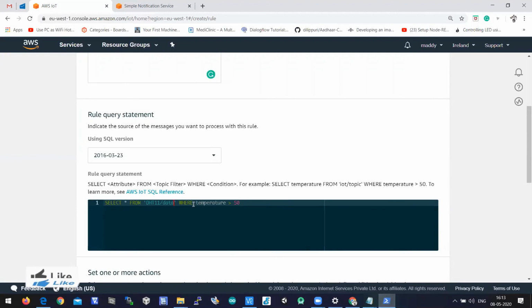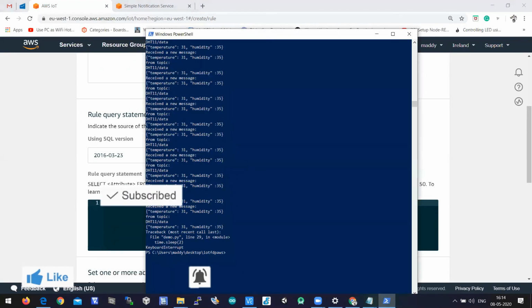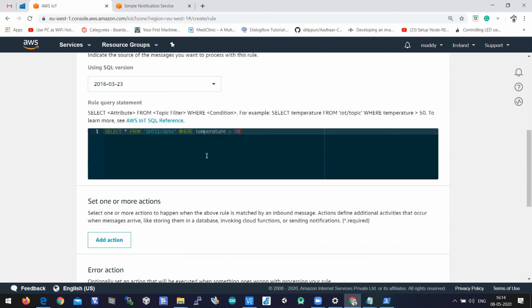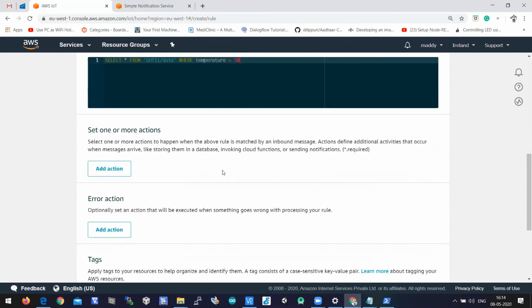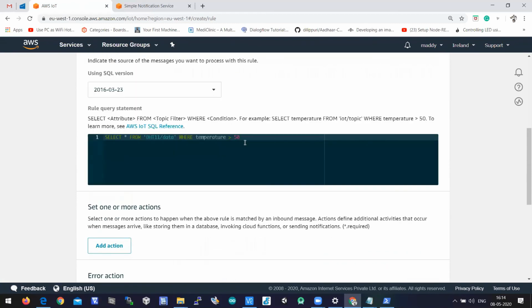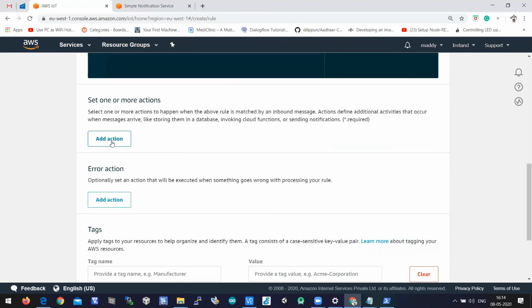I'm writing a query in such a way that where the temperature value is greater than 50, it means that every feed will be fed to this query. When temperature is greater than 50, then we need to select an action, right? So we need to select an event. Let's click on add action. So this is an input statement, right? When temperature is greater than 50, we need to send a notification. So you need to click on add action.